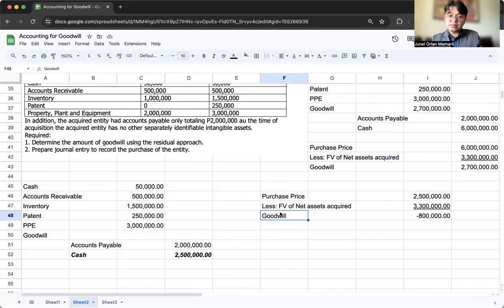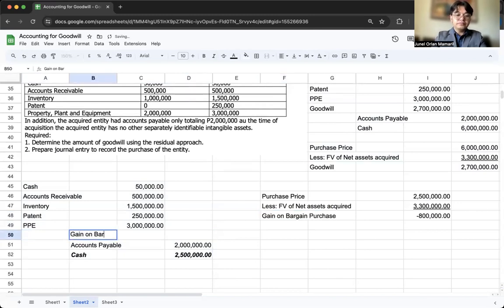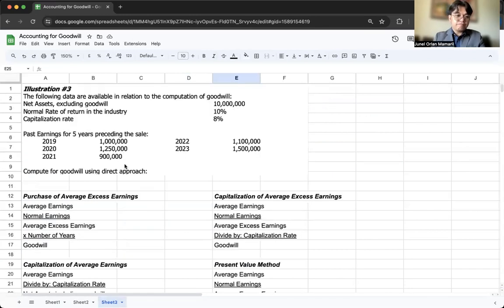Is that good or bad for us? Nagbayad tayo ng 2.5 to acquire a business that is worth 3.3 million. That's actually very good. So this is a gain on bargain purchase worth 800,000. So to balance out, 5.3, 5.3. So that covers the residual approach. For our direct approach, we have the 4 methods.